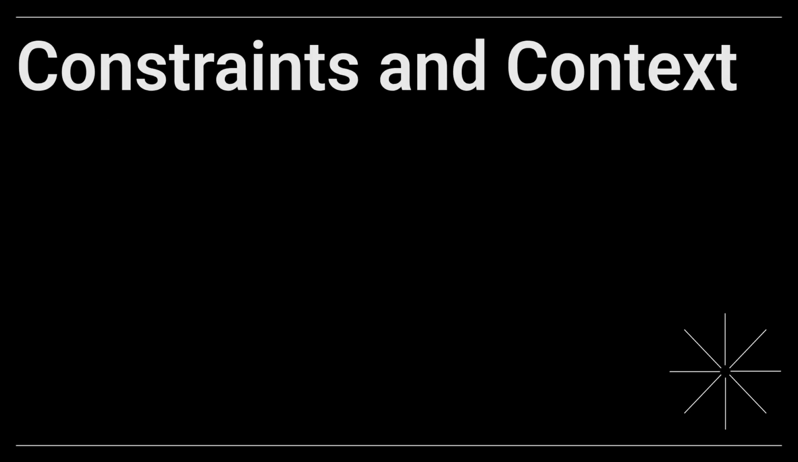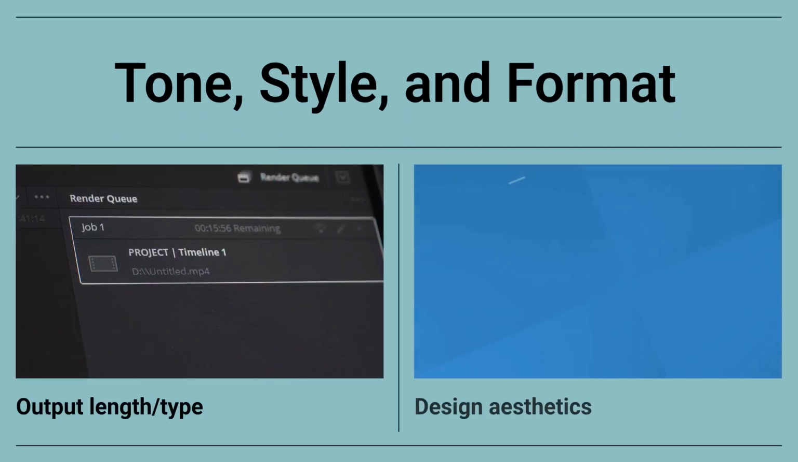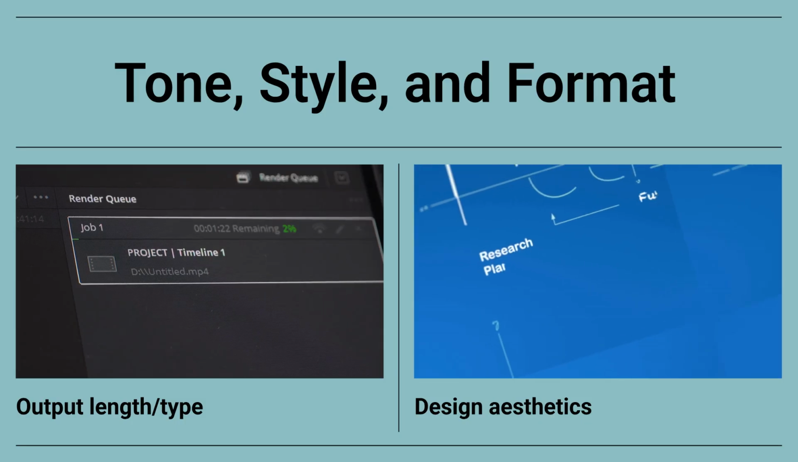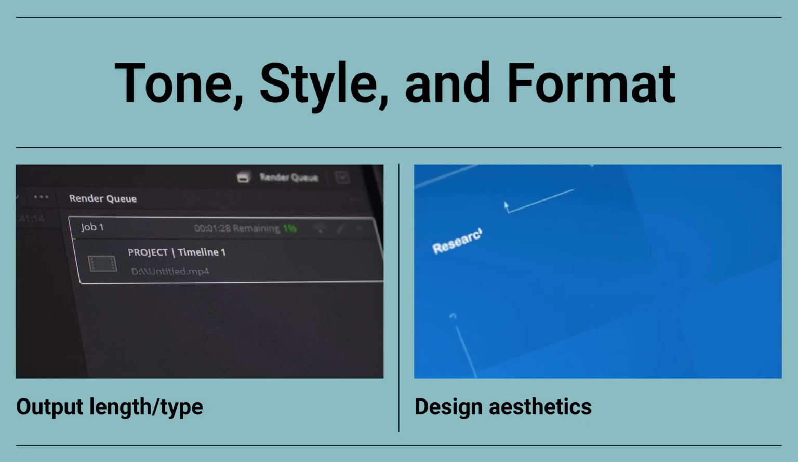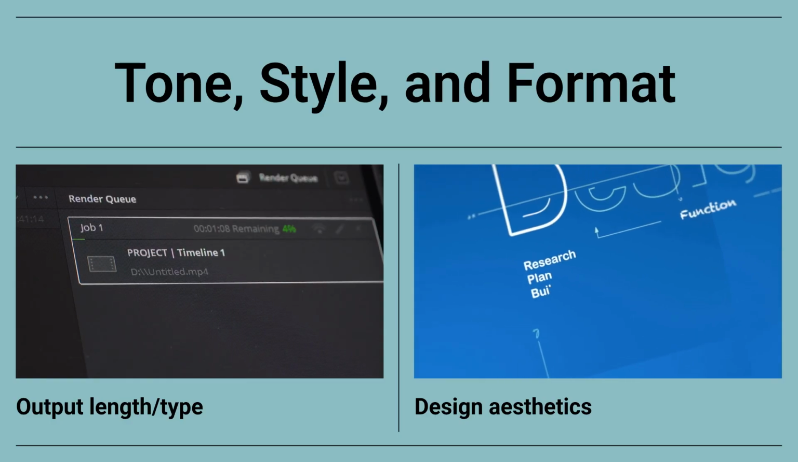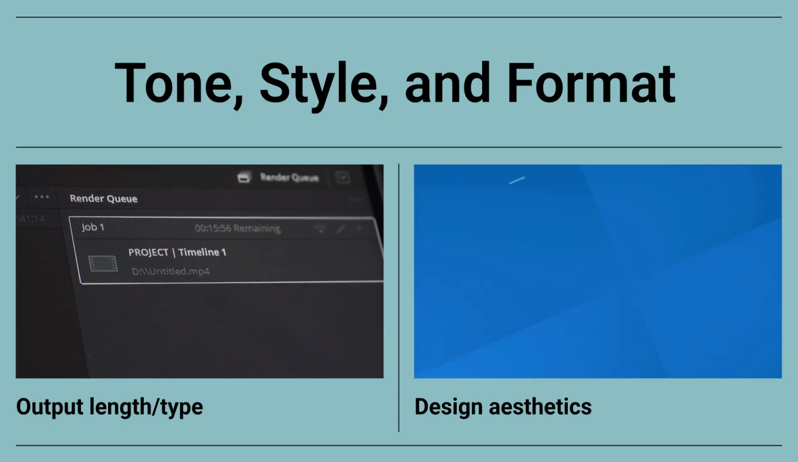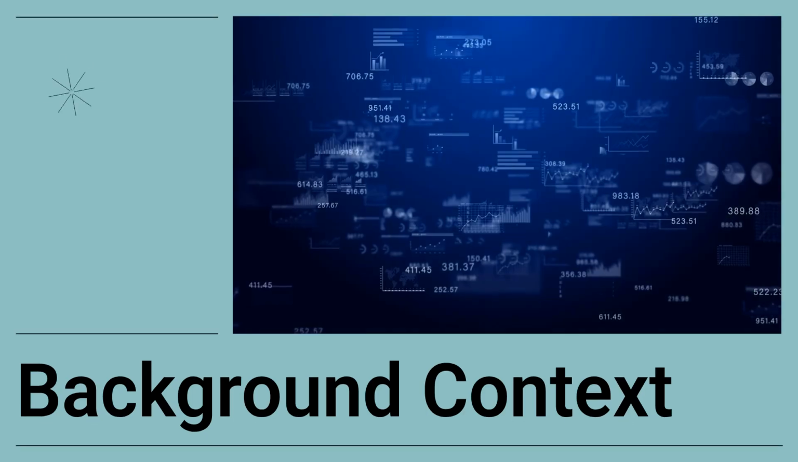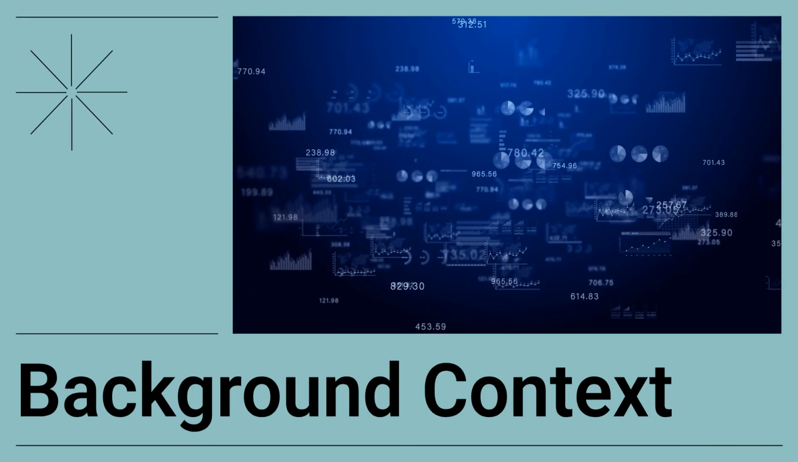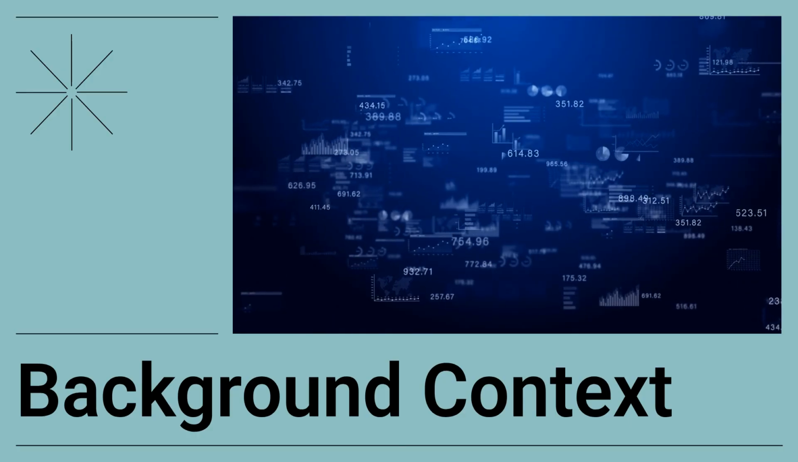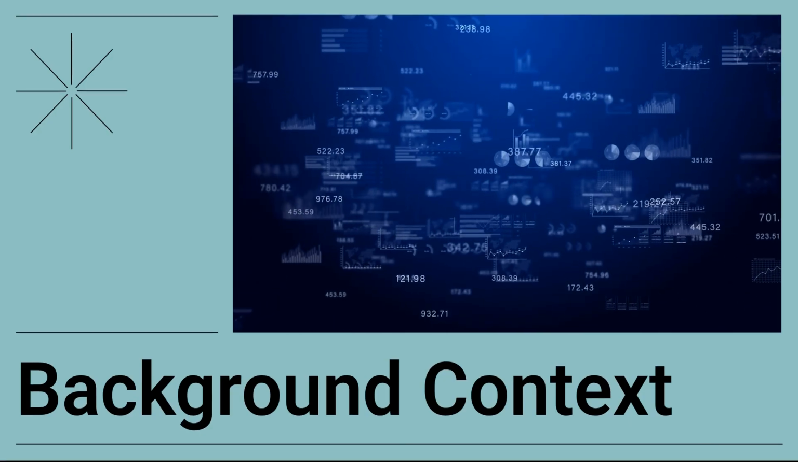Next, let's look at setting boundaries and providing essential context. Specify the required tone, whether it's formal, humorous, or technical. Define the style, like journalistic or academic. And don't forget the format, such as a list, a script, or a blog post. Including necessary background information or contextual cues ensures the AI uses the correct foundational knowledge, avoiding generic or irrelevant content.